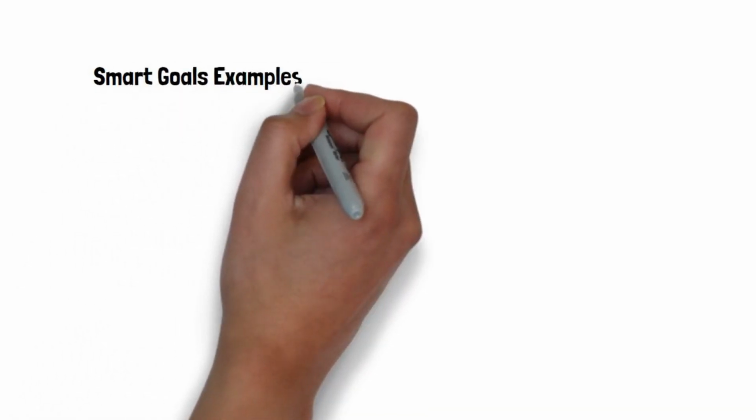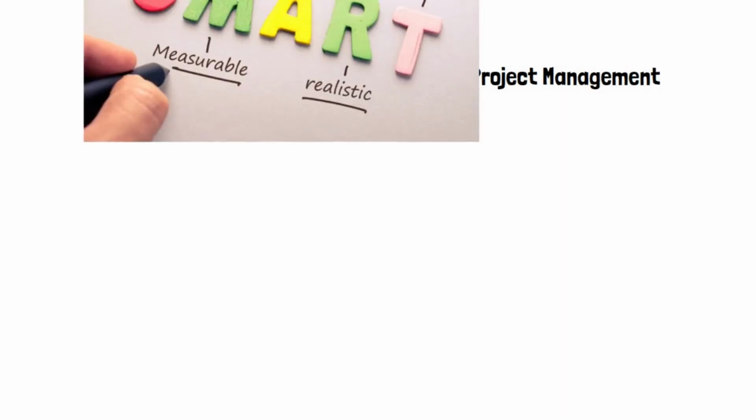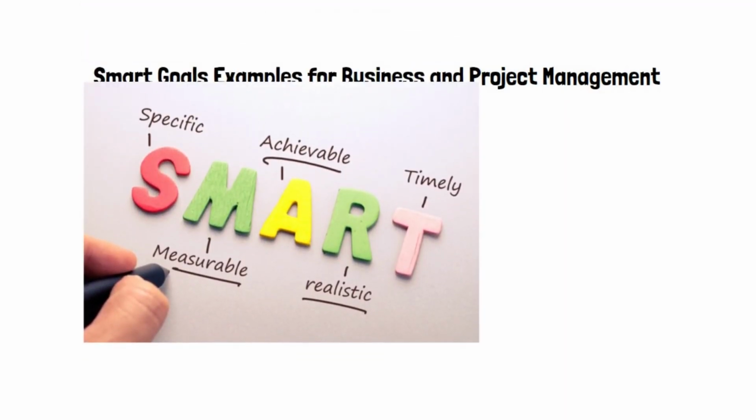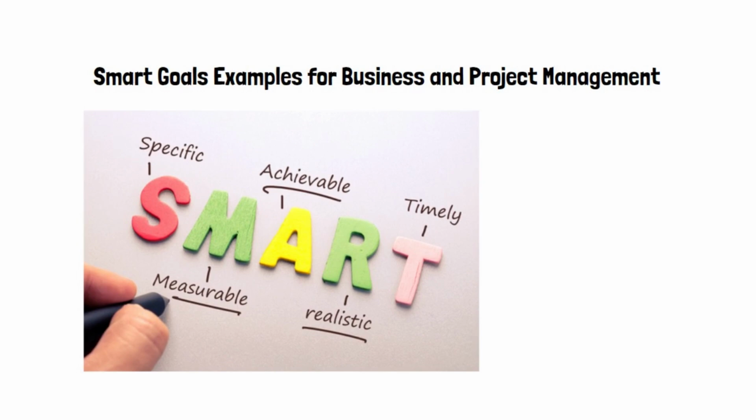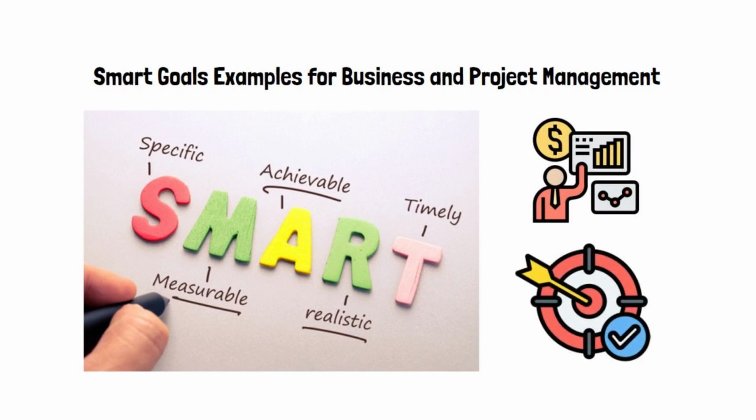SMART goals examples for business and project management. SMART is an acronym that stands for specific, measurable, attainable, relevant, and time-bound, to refer to a process of setting your business or personal goals. Using the SMART approach helps individuals and organizations to set better targets that are specific and measurable.